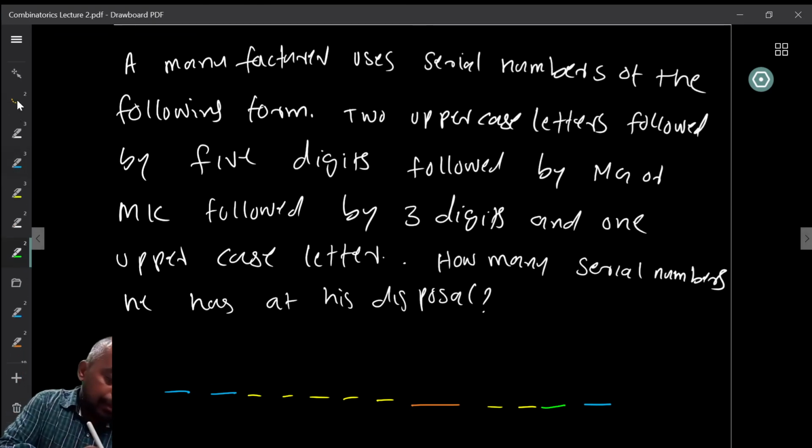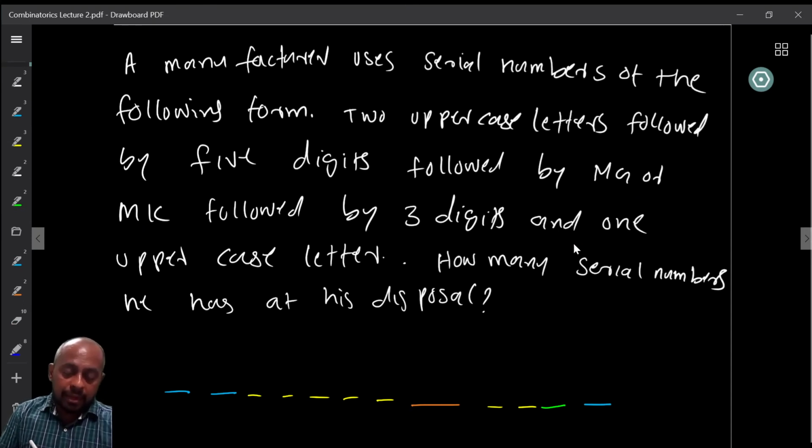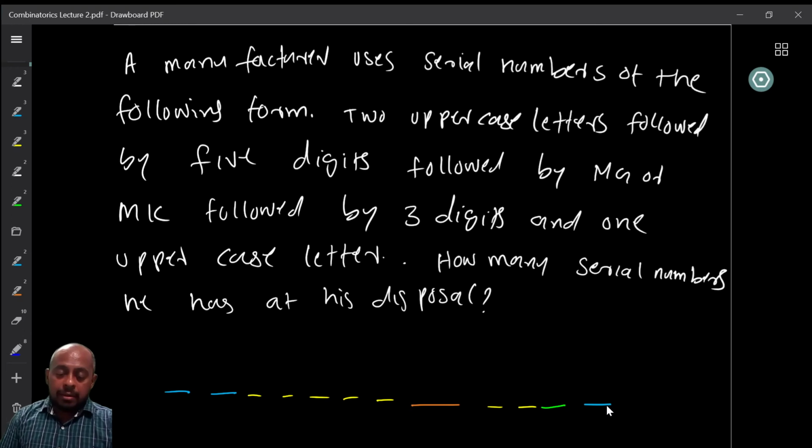Then this can be followed by MG and MK, followed by again 3 digits and one uppercase letter. So the serial number has 1, 2, 3, 4, 5, 6, 7, 8, 9, 10, 11, 12, 13 letters or digits appearing in the form. Now, how many possible serial numbers does he have at his disposal?